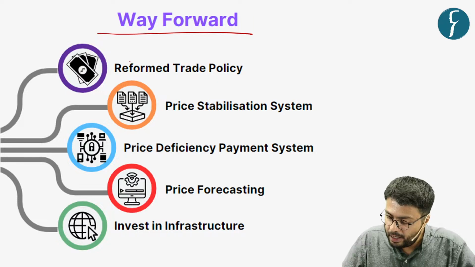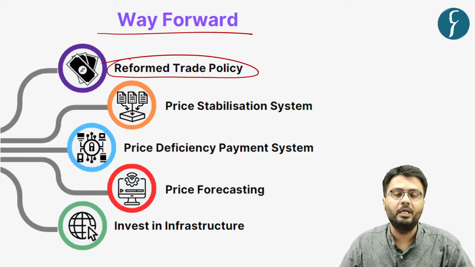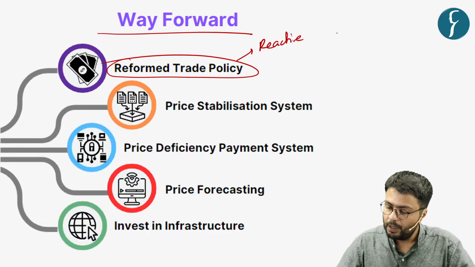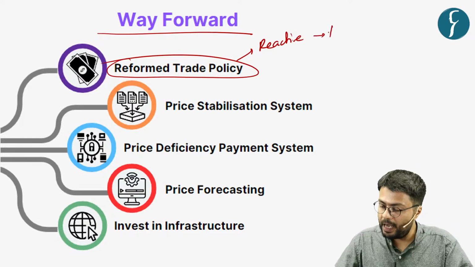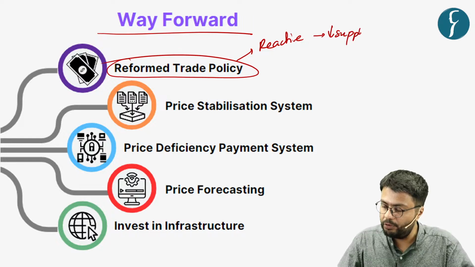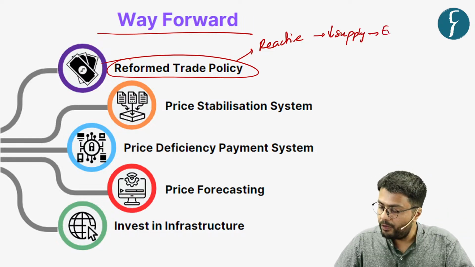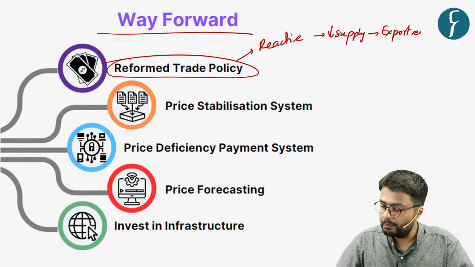Now, there is a need to reform our trade policy, which is currently very reactive in nature. Because whenever the supply of food grains reduces in the domestic economy, the government reacts in the form of export restrictions.